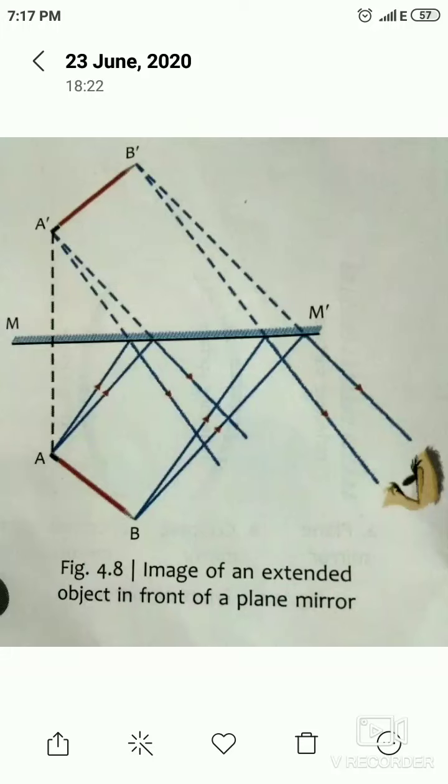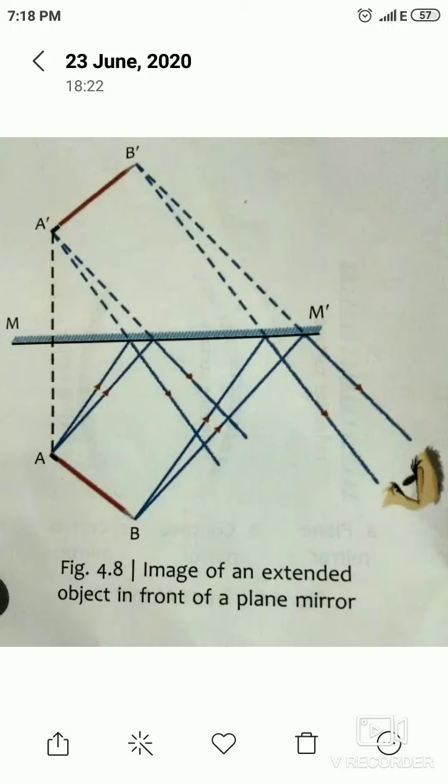Now for the image formation when the object is an extended object. Let us consider an object AB. Think about, this is a pencil or pen, whatever it may be, small one, kept in front of a plane mirror strip which is noted here MM dash. The rays of light travel out in all directions from the object. Let us consider the rays coming out from the points A and B, both sides.